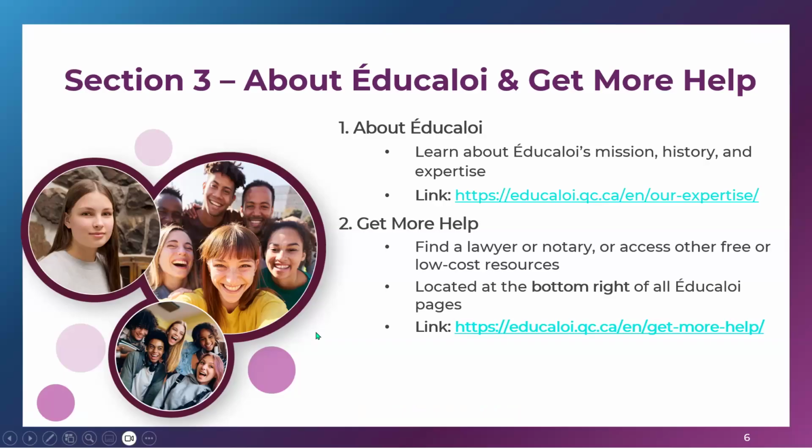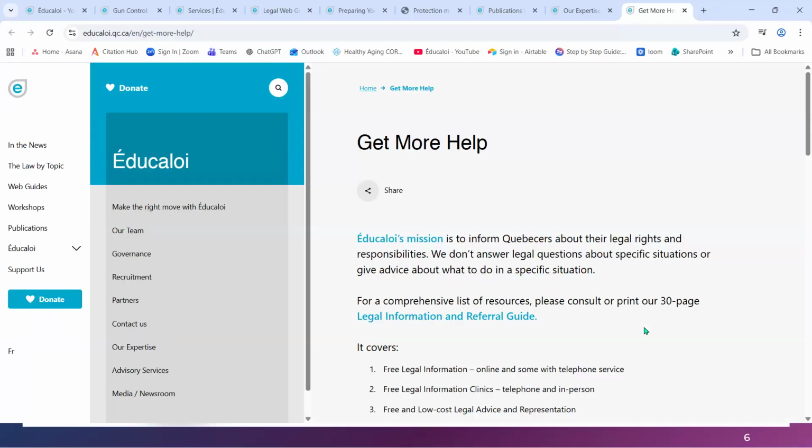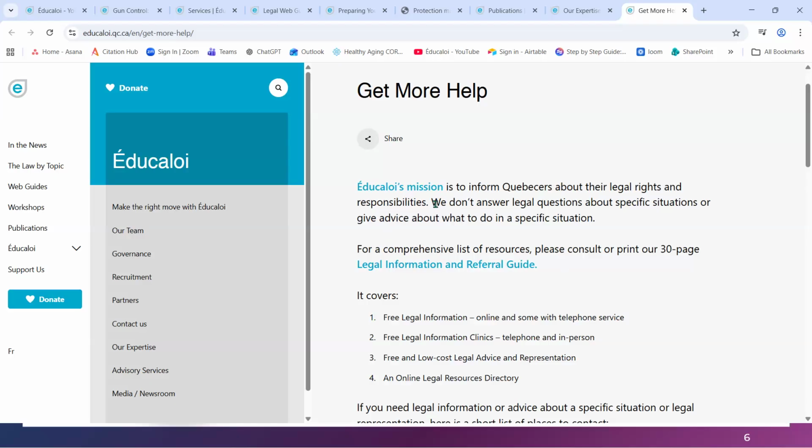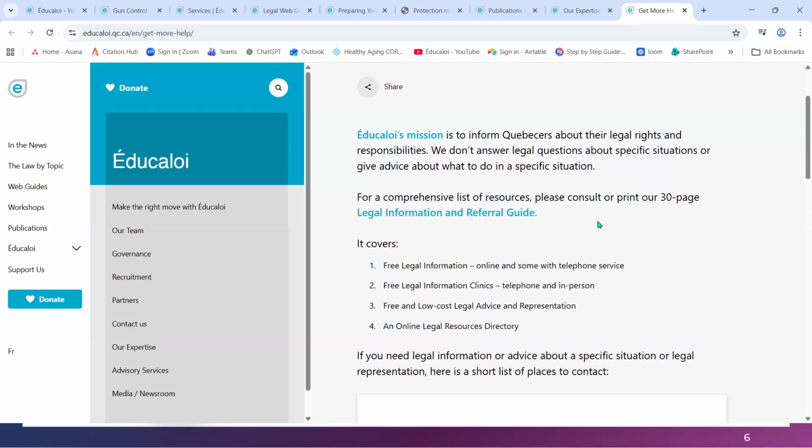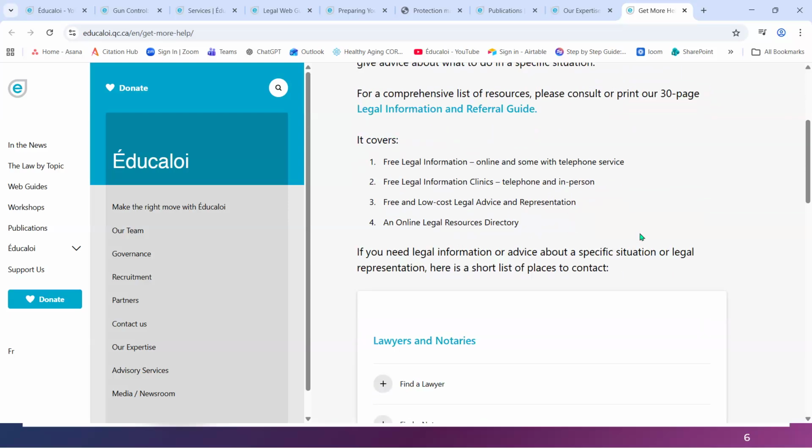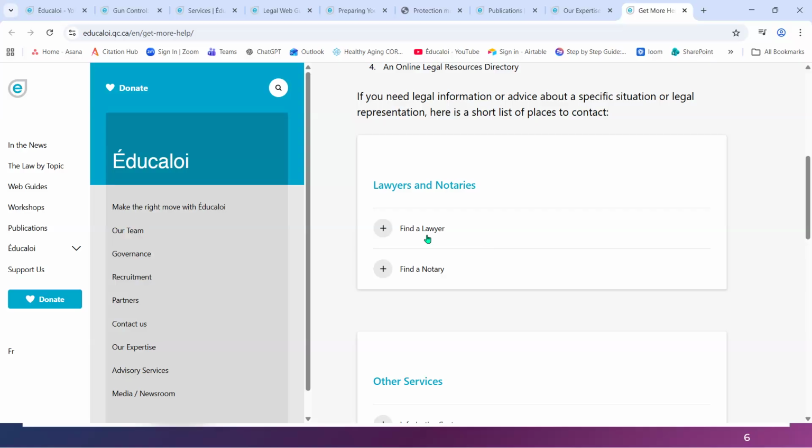So just coming back to our presentation, the Get More Help section I've left for the end, and it's how to find a lawyer, a notary, or access other free or low-cost resources. It's located at the bottom right of all Éducaloi pages, or you can use the clickable link, and you'll find here the Éducaloi mission about informing Quebecers about their legal rights and responsibilities in plain language. There is a comprehensive list of resources. They have the legal information and referral guide, which I will click on shortly. And if you need more information, there's a find a lawyer and find a notary section that you can click on.